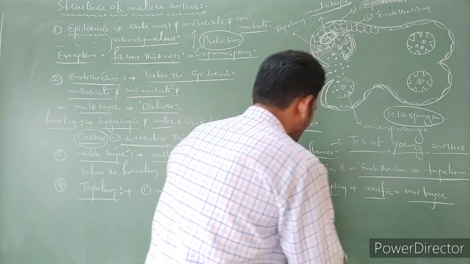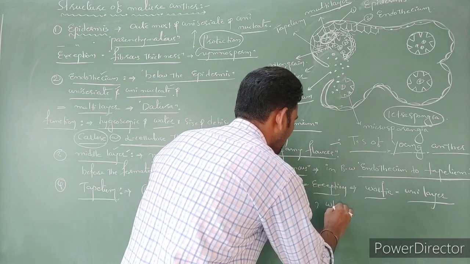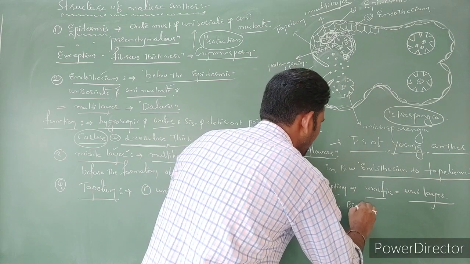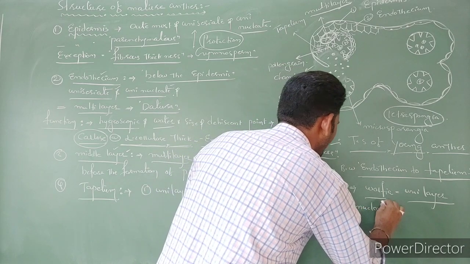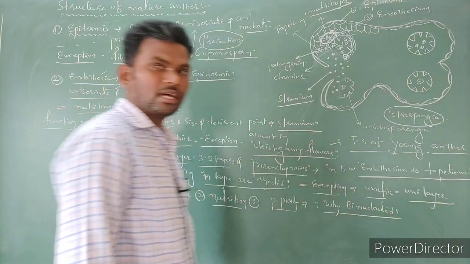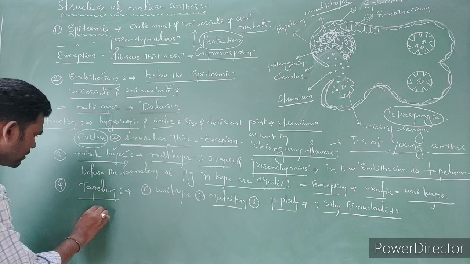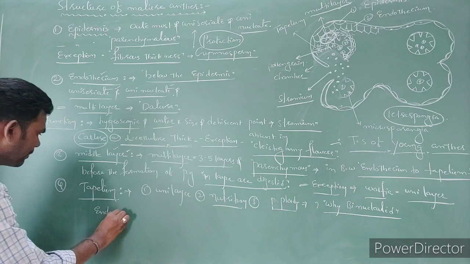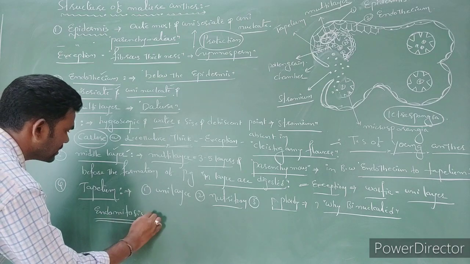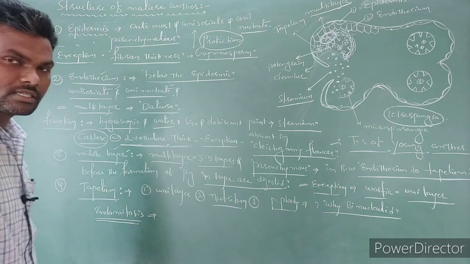Here, the question is, why are these cells binucleated in condition? The reason is endomitosis. What is endomitosis?